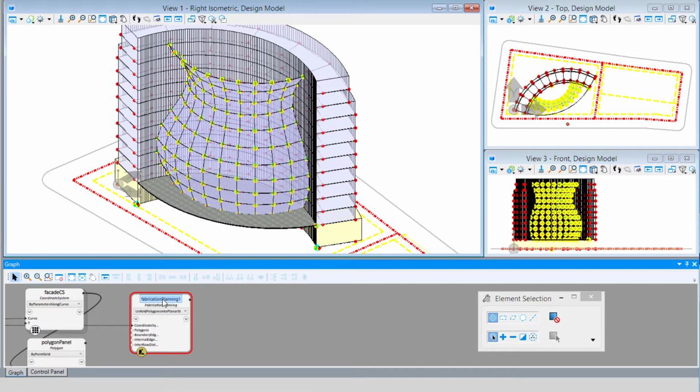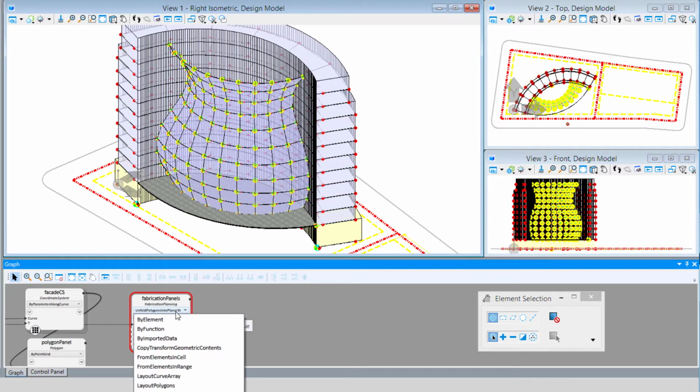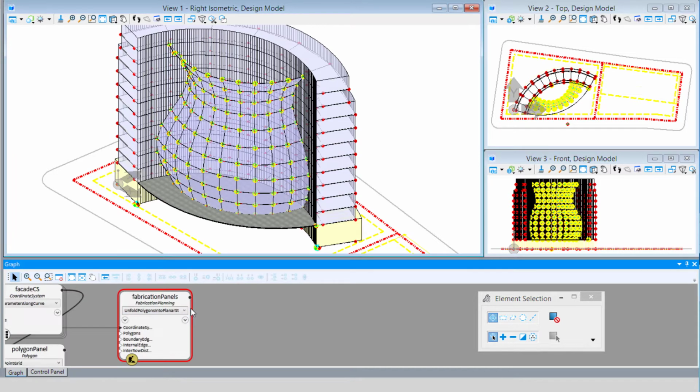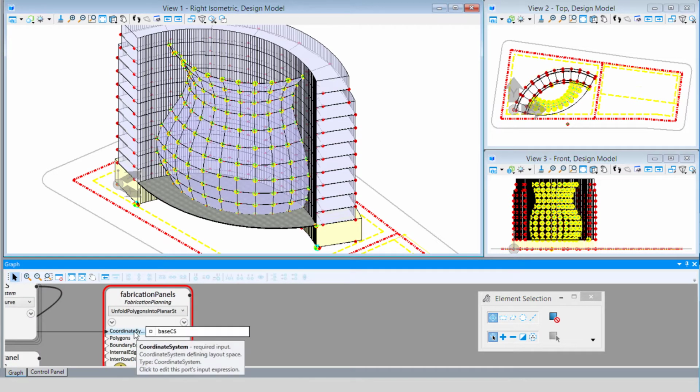I'm just going to rename this as fabrication panels. And the technique we'll use is to unfold the polygon to planar strips. Now the coordinate system input is basically where it's going to draw those actual fabricated panels. And in reality, we probably don't want them right here in our 3D model. Ideally, we would like to draw them in another model.